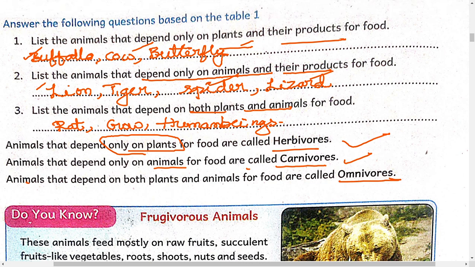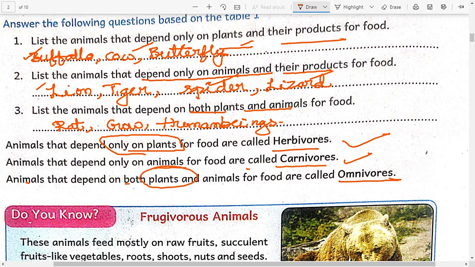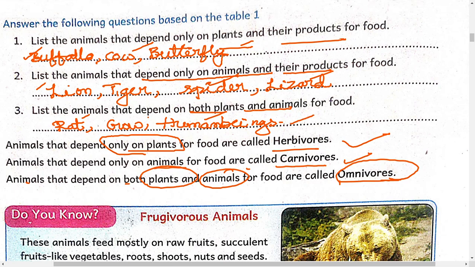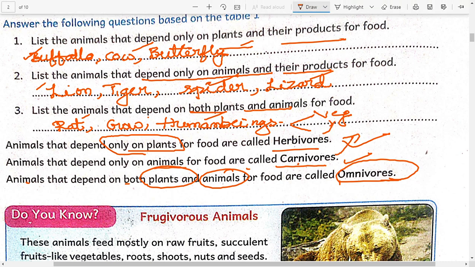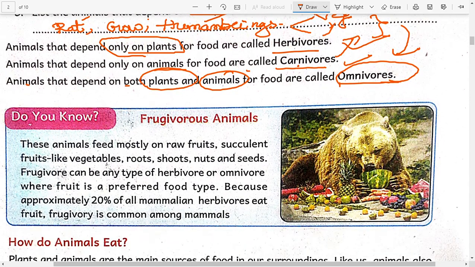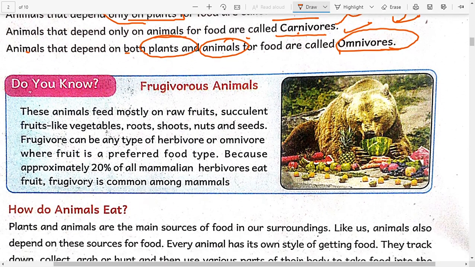And animals that depend on both plants and animals for their food are called omnivores. Human beings are also omnivores, rat, crow. But for human beings, some exceptions are there. Vegetarians are there. They will simply be called herbivorous. And non-vegetarians are also there. They are simply called carnivores. And some of them are called omnivores. They eat both plants and animals also. Depending on their food habits, they will be categorized like that only.